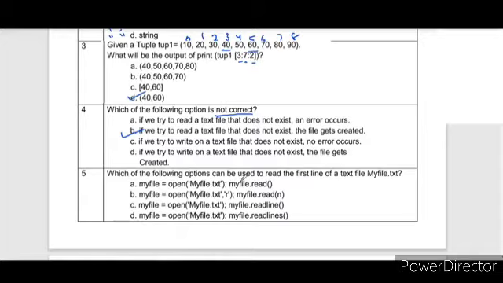Fifth part: which of the following options can be used to read the first line of a text file myfile.txt? Now if we see myfile.read, this will read the entire content. read(n) will read the first n bytes, and readline will read the first line, whereas readlines will read all the lines of your text file. So the correct option is C.